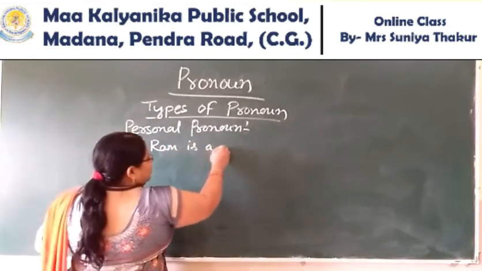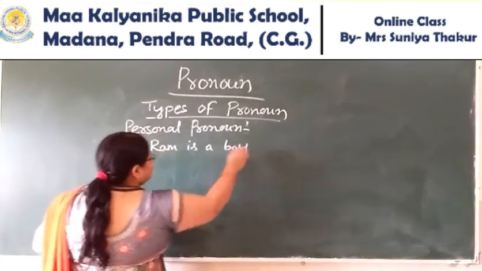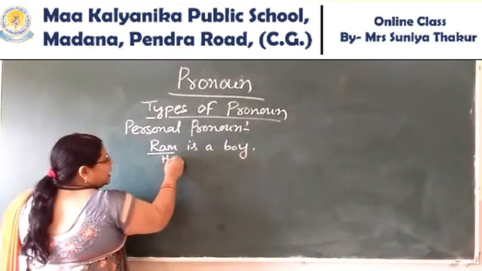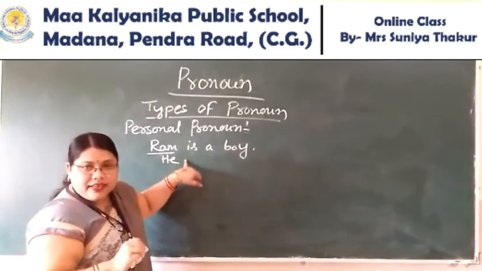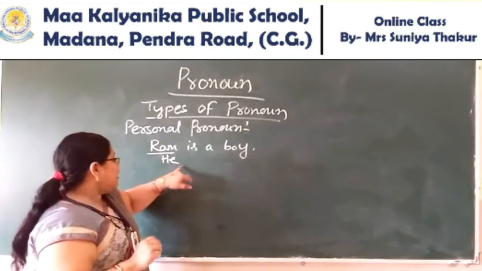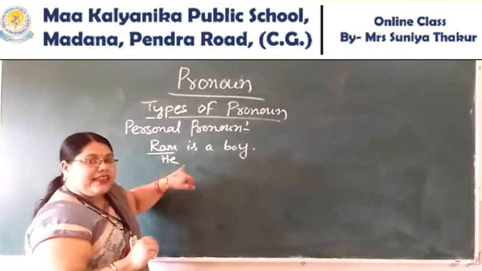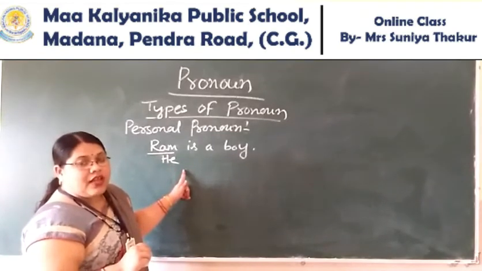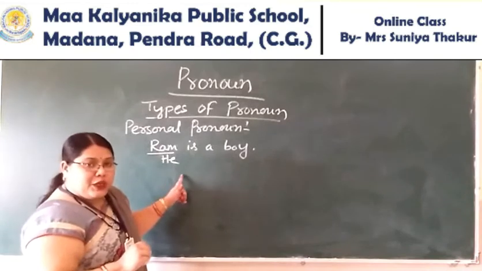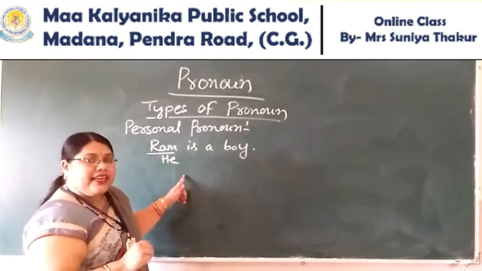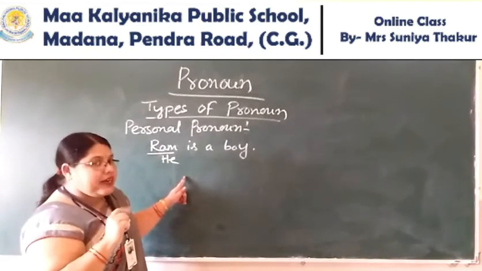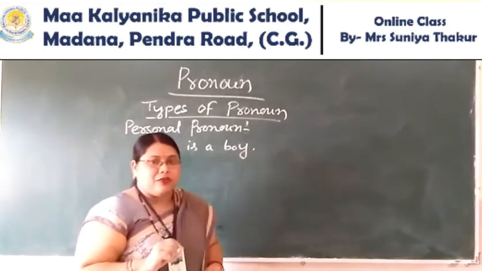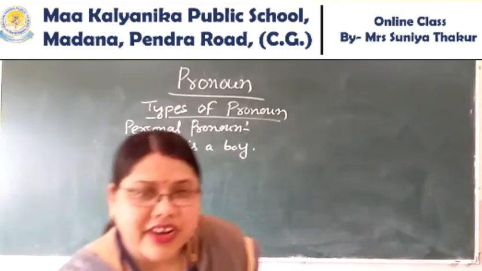Ram is a boy. I will replace this name with he, and Ram is a person. I have used he here, so this word is called a personal pronoun. I, we, you, he, she, it (we use for a thing), they are called personal pronouns. Understood what is a personal pronoun?